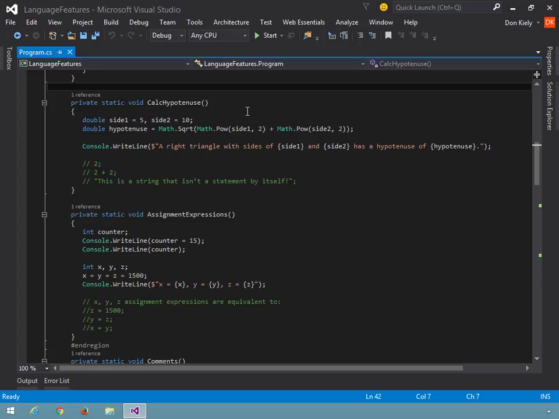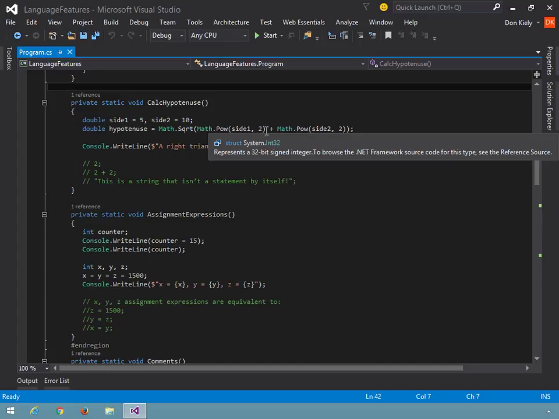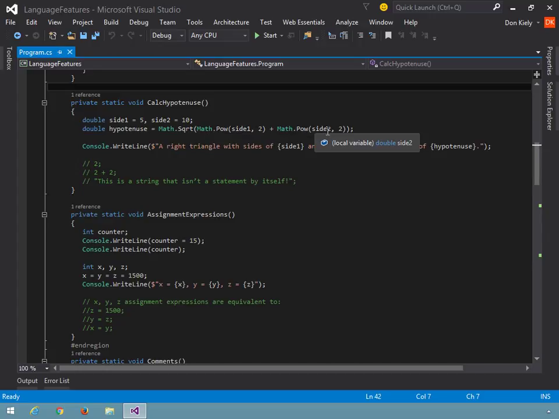So I initialize side1 and side2 and set them equal to 5 and 10. And then I declare the hypotenuse, and these are all doubles because they're essentially floating point values. And I'm going to use Math.Sqrt, with Math.Pow to raise side1 to the second power, add to it side2 to the second power, and take the square root of that, and that is the length of the hypotenuse. And then I write out the value that I discovered.